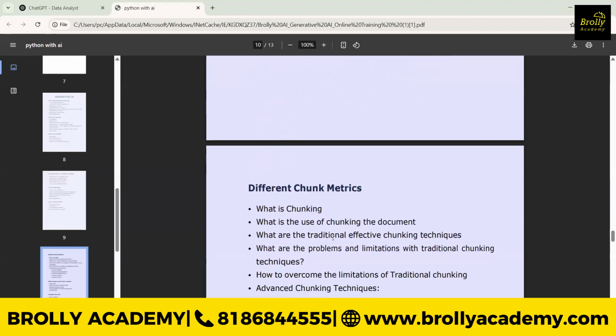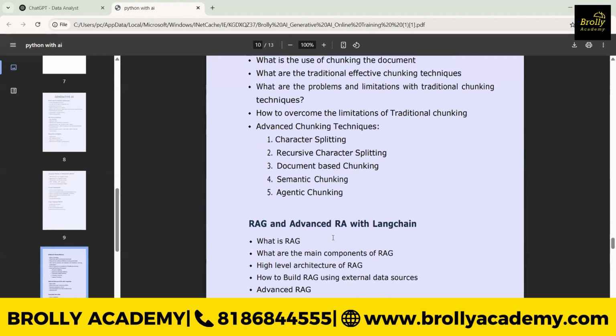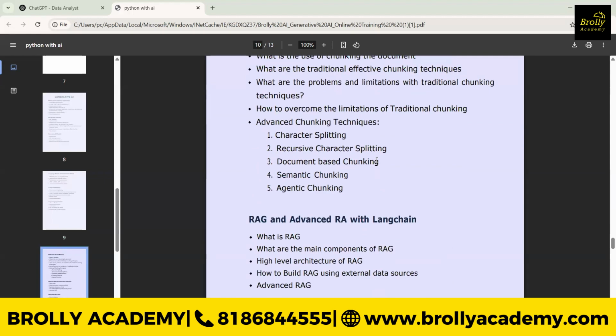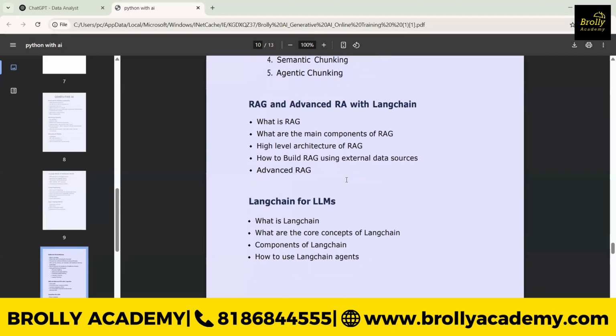We'll understand chunking strategies. In NLP we need to divide the text into chunks. So how are these things done? Character splitting, recursive character splitting, document based splitting; we can understand each and everything. And the RAG concept is very important for the entire generative AI.